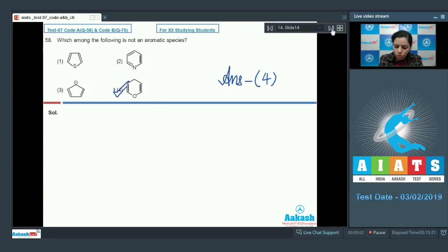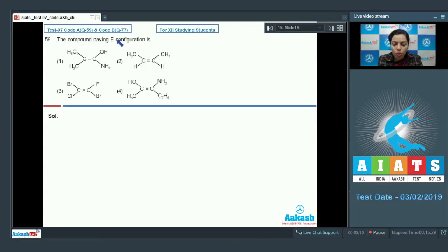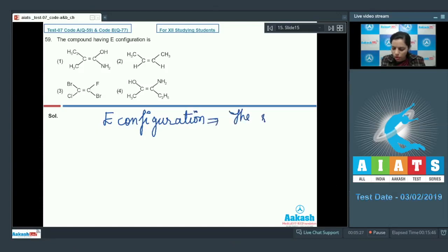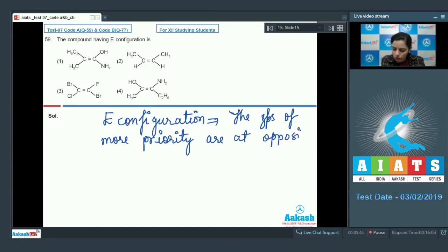After this, there's another question. Question number 59. The compound having E configuration is. What is this E configuration? In case of EZ configuration, E configuration is that where the groups of more priority are at opposite sides.